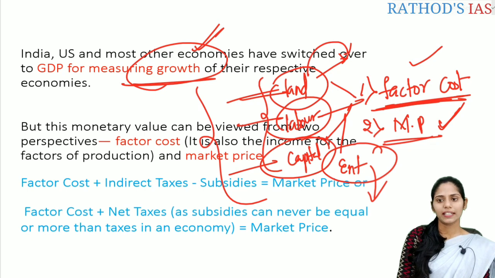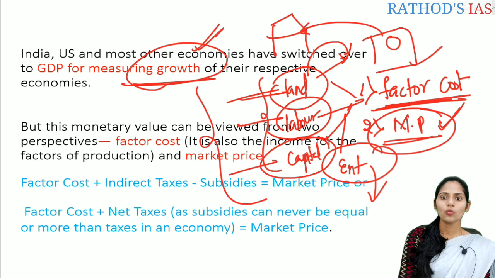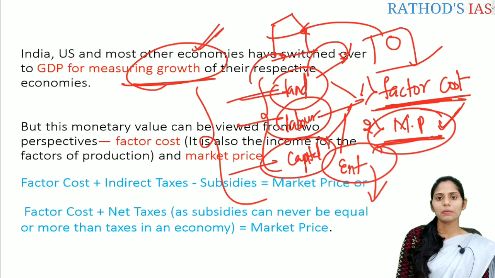And the next one is market price. Market price means whenever any good comes out of the factory into the market, and we buy that product in the market, what we pay is called the market price. On this good coming into the market, there is tax imposed by the government, and for the production of that product, the government may also give subsidies.